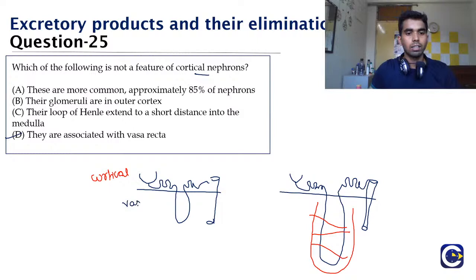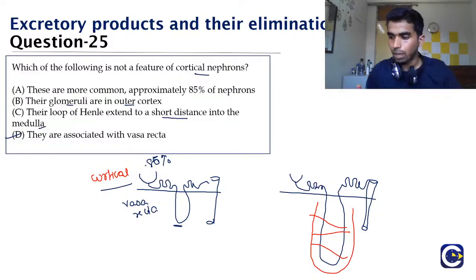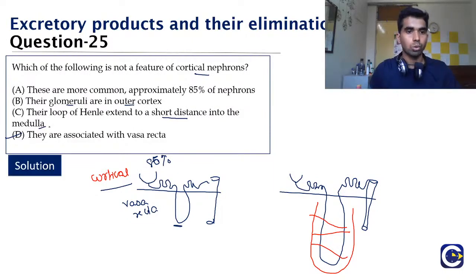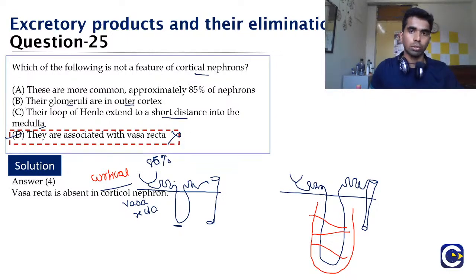The vasa recta is completely absent in the cortical nephrons. Coming to the other options, most of the nephrons are cortical nephrons, forming 85% of the nephrons. I told you that the glomeruli are present in the outer cortex, and in them the loop of Henle goes only a very short distance into the medulla. Actually, a small amount of vasa recta is present, but the safest and most appropriate answer is option D, that they are associated with the vasa recta. It is the wrong option. So the correct answer is option D.